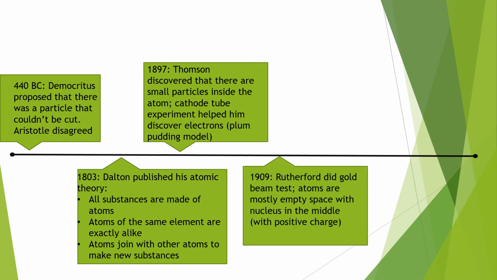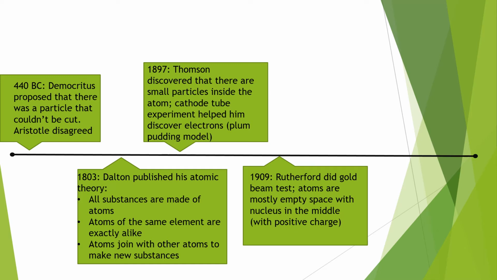In 1909, Rutherford did a gold foil test, where he shot a beam at a sheet of gold. He had a disc of metal around that gold and wanted to see where the beam deflected to.